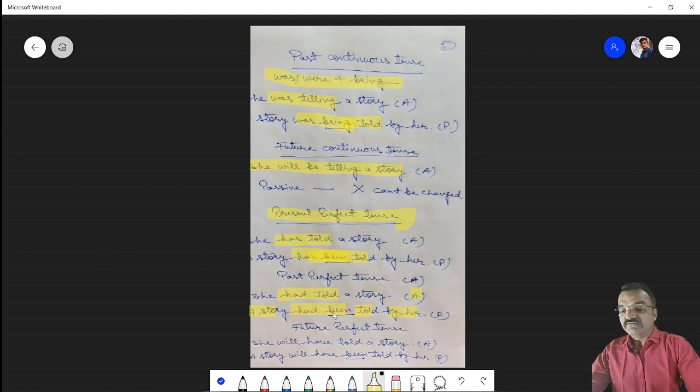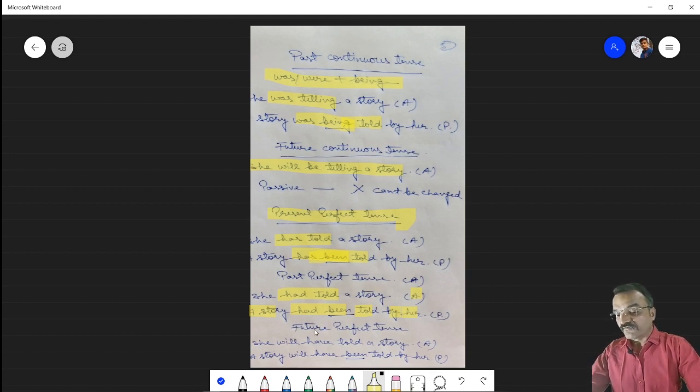The only thing we should keep in mind is which be form of the verb is used. Be form of the verb. You must focus on the be form of the verb while changing an active into passive. So let's move to the next example.